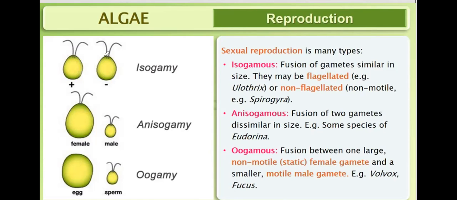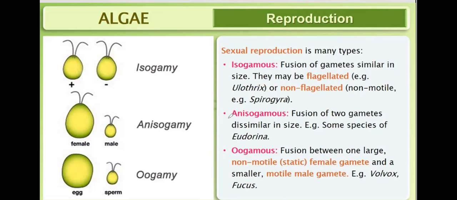They may be flagellated, as these flagella are there. Example, Ulothrix. Or they may be non-flagellated and non-motile, as in Spirogyra. Sometimes the question will be asked: what is the condition of the gametes in Spirogyra? They are non-flagellated. They will be isogamous, but the flagella will not be there. So non-flagellated gametes are produced in Spirogyra, whereas flagellated gametes are produced in Ulothrix.